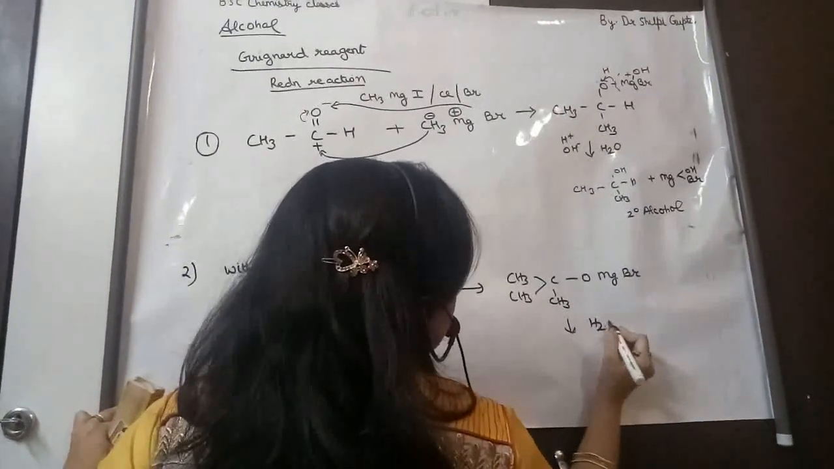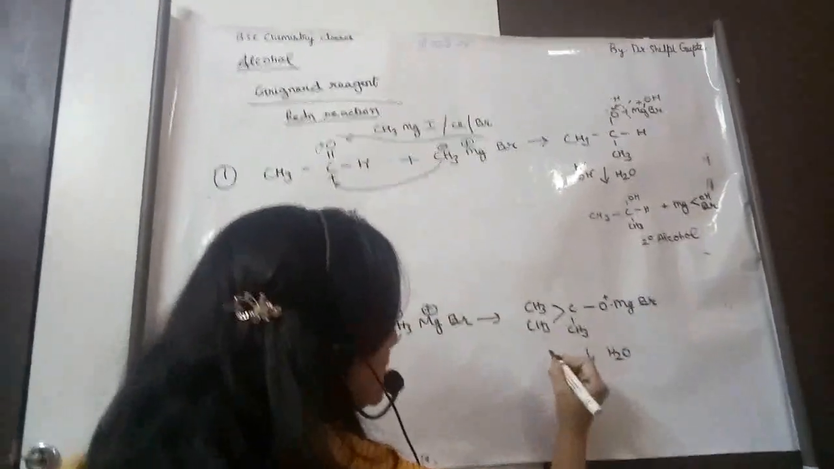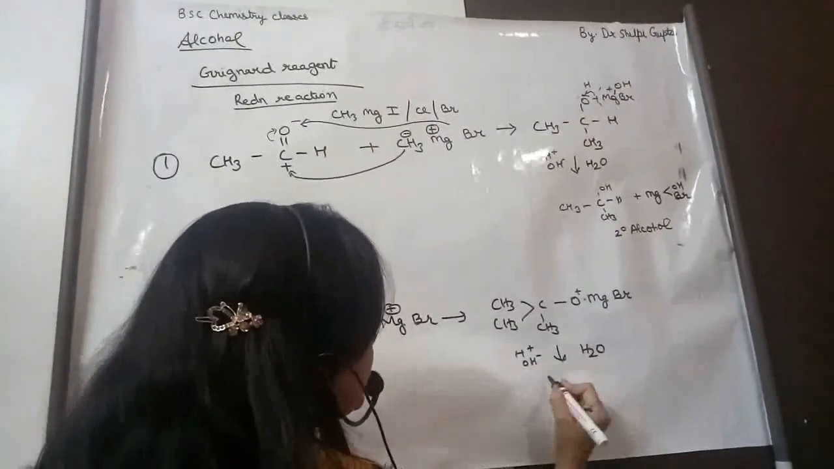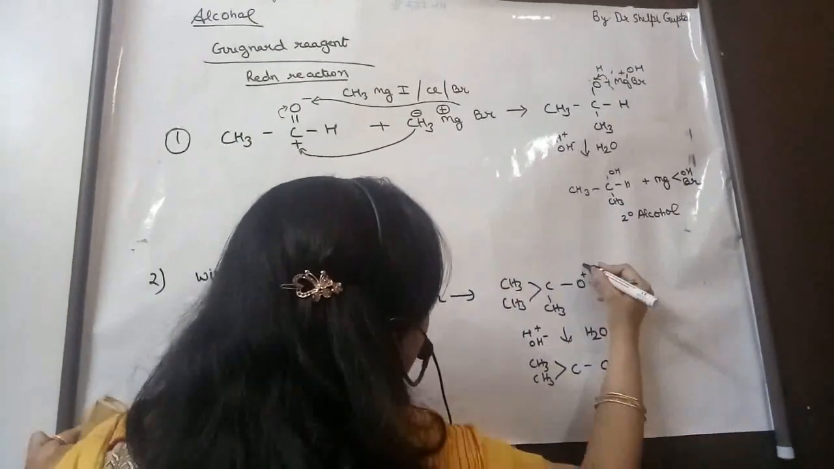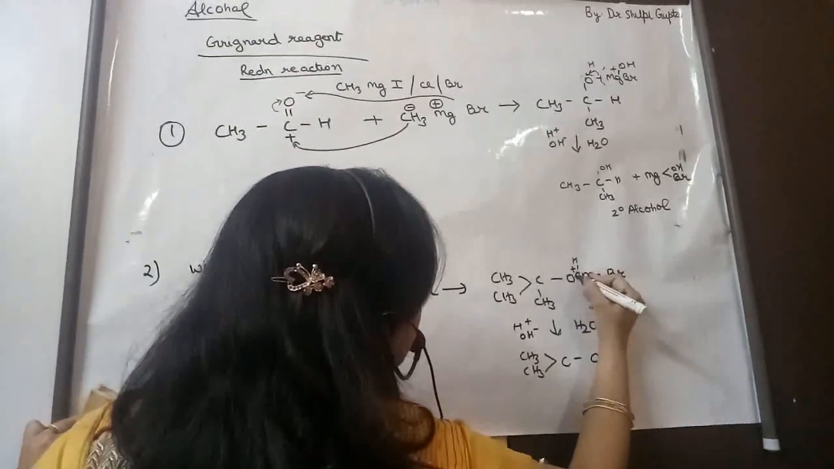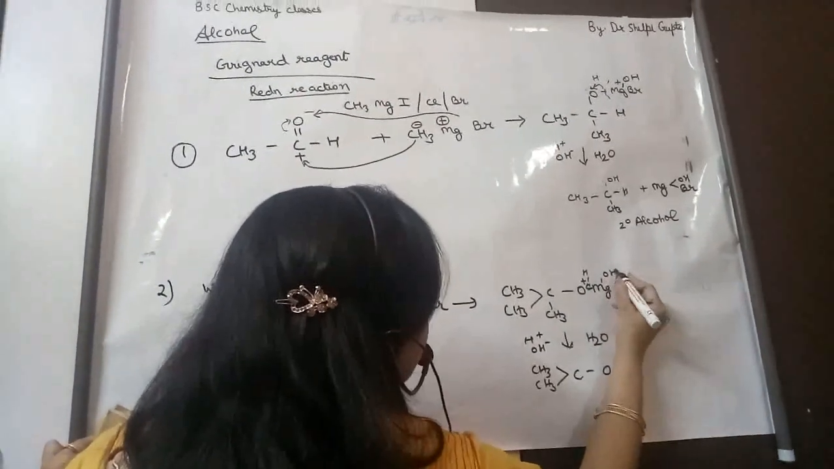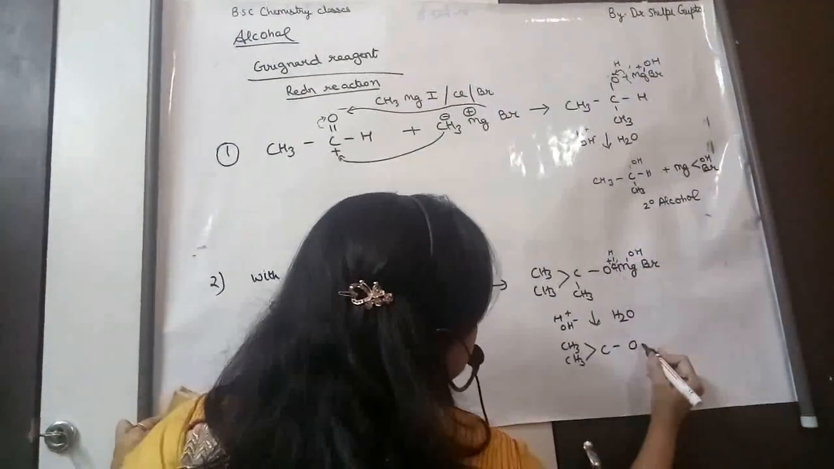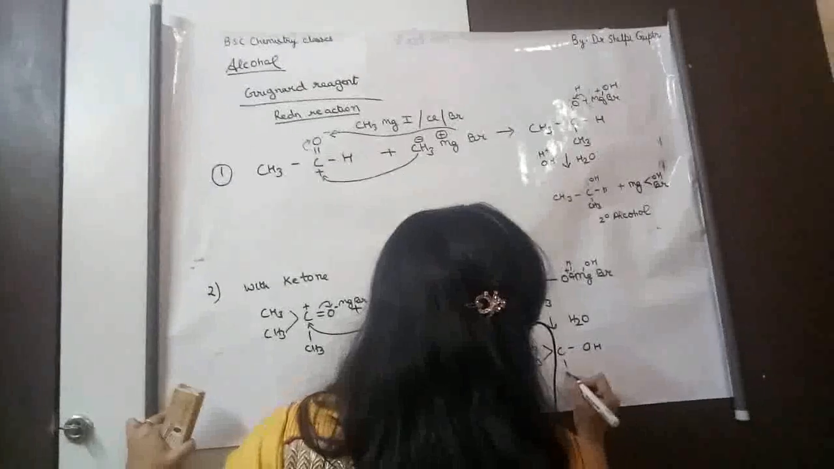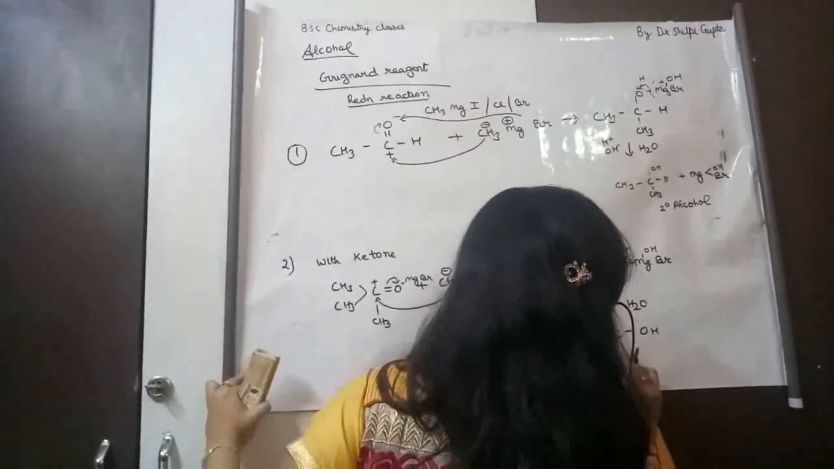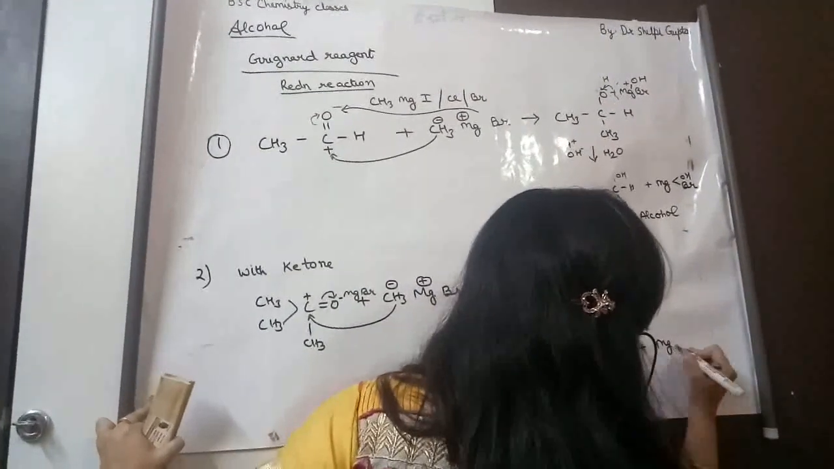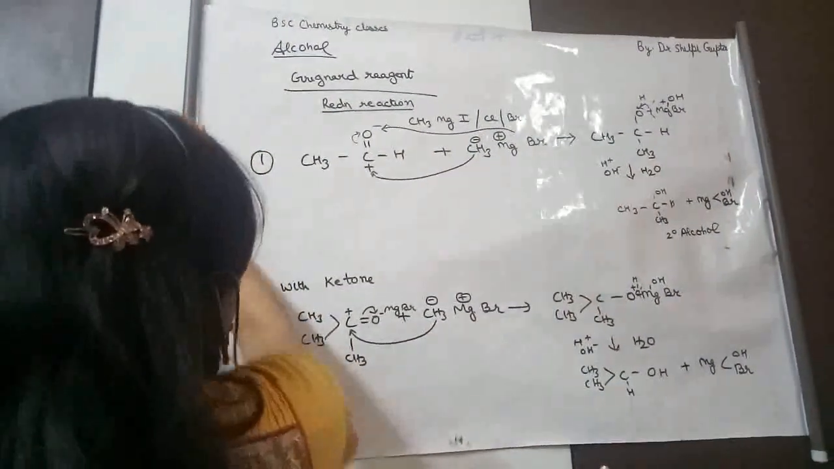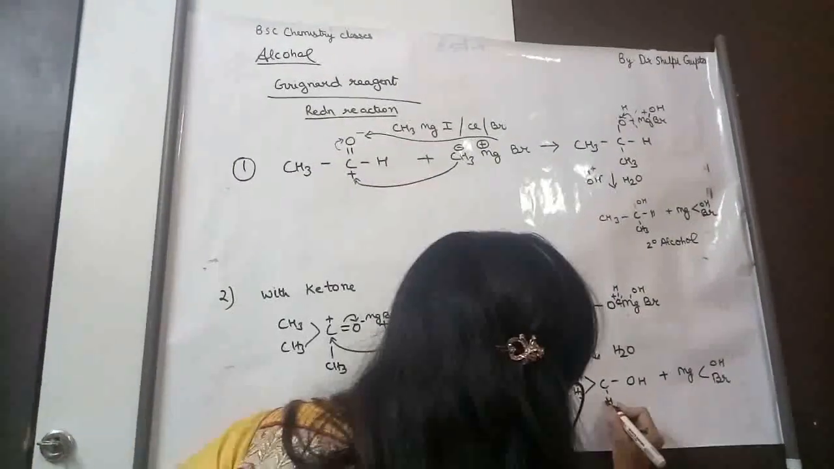This is followed by hydrolysis. Now it has a positive charge. It will dissociate into H and OH ion, and what will form? CH3, CH3, C, O. H will attack here, it will take the bond from here, and OH will attack here, and the bond will break. Like this, it has CH3, CH3, C, OH, and magnesium hydroxy bromide is formed. CH3, CH3, CH3, and here one more CH3.